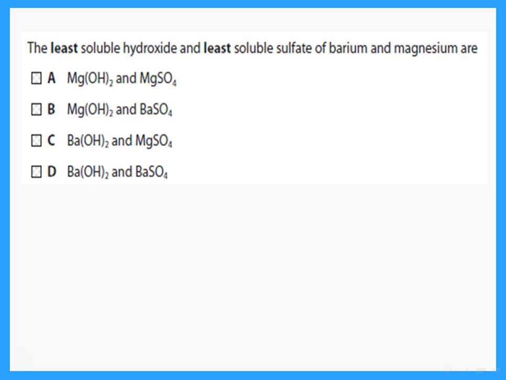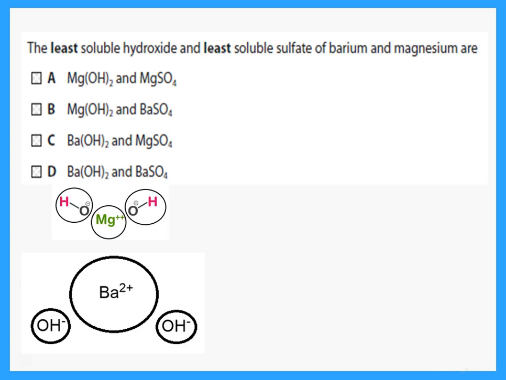Okay, the least soluble hydroxide and the least soluble sulfate of barium and magnesium. Again, we said when we talk about hydroxide, which one is least soluble? The one that has a small atomic group. Because hydroxide is small, and we said small with small is less soluble, so the magnesium hydroxide is less soluble.